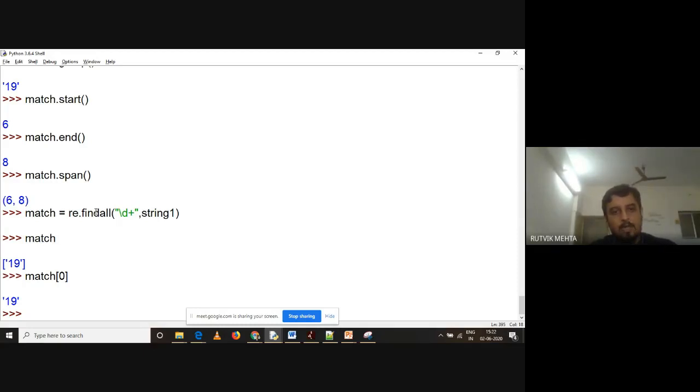So hope you have got how to use search, match and find all, because these are the three most important methods in regular expression. There are many more, but these are the three, and find all is the most important one because it is used for extraction. Even if you are doing web scraping, or natural language processing and you want to extract data, find all is used quite a lot. So hope it is clear to you. Now let us move to the next part. If you remember, I have told you already what star and plus are.